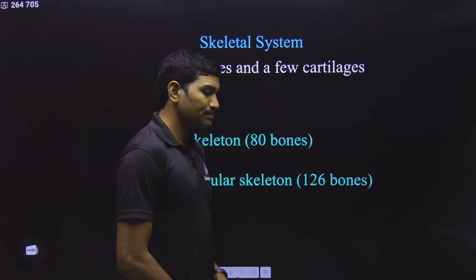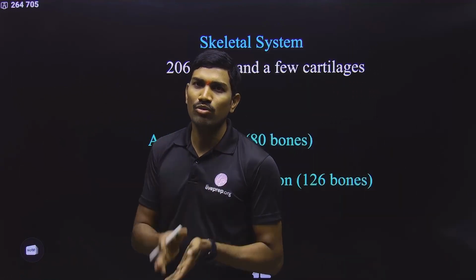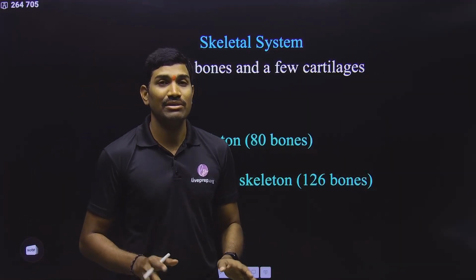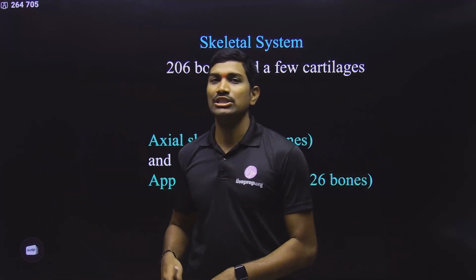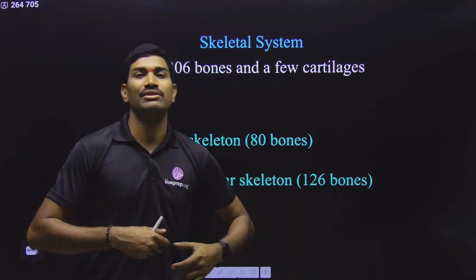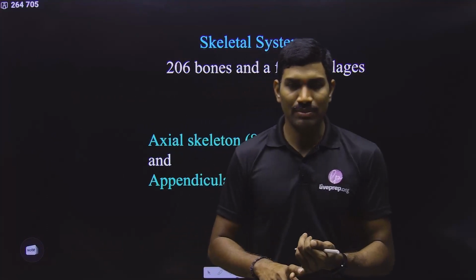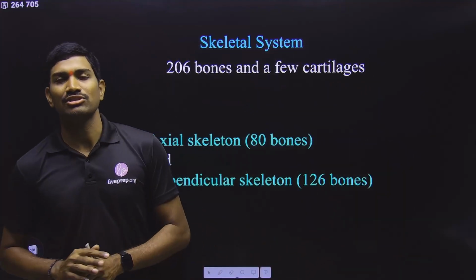Okay, next one. Regarding locomotion and the movement of an individual, these muscle cells are very, very important. These muscle cells, in coordination with the skeleton, cause the movement of various body parts, and even the locomotion of the individual. Till now we studied how these muscle cells are present, what the different types are, and how they undergo contraction.